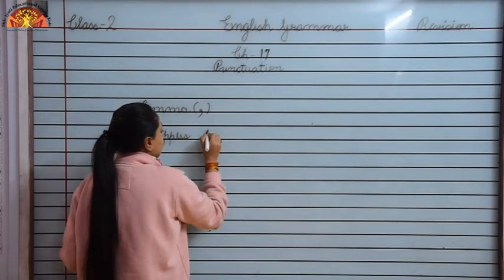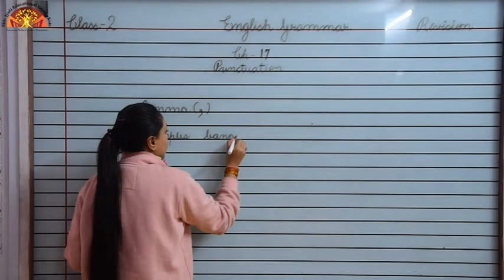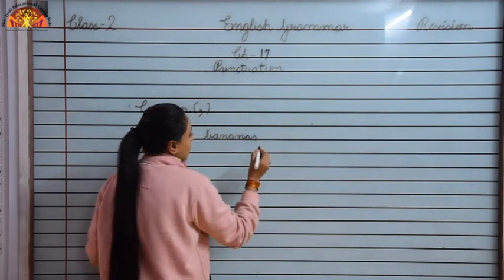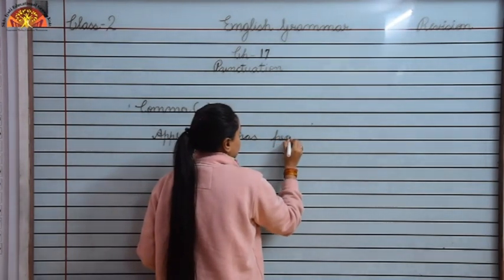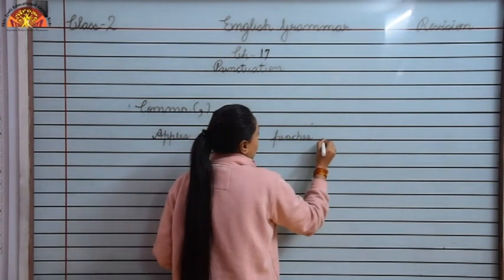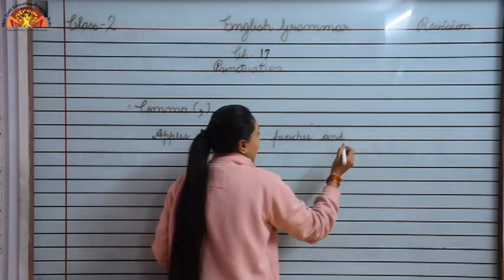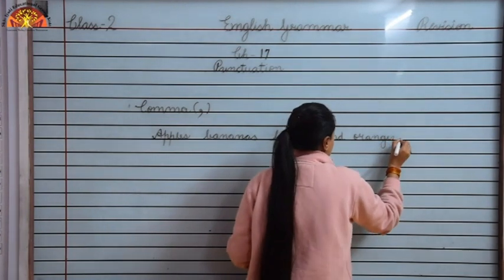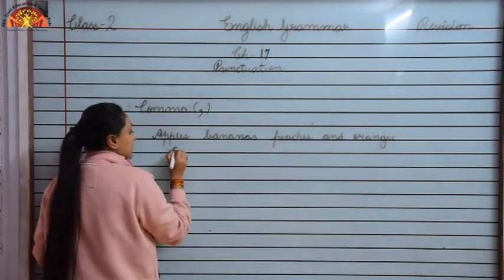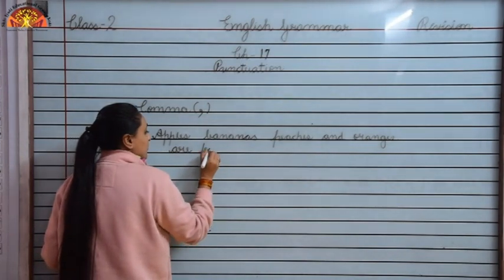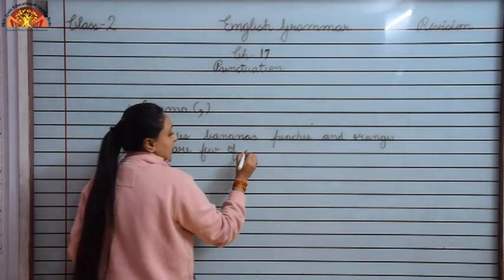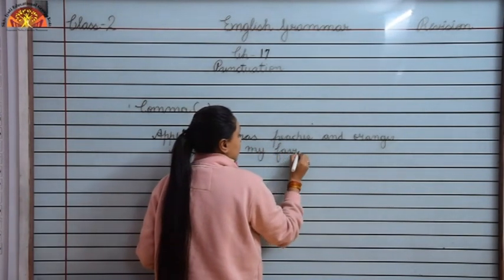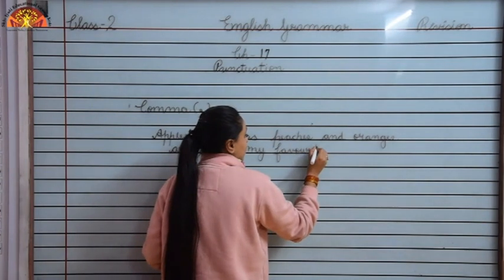Bananas, peaches and oranges are few of my favorite fruits.